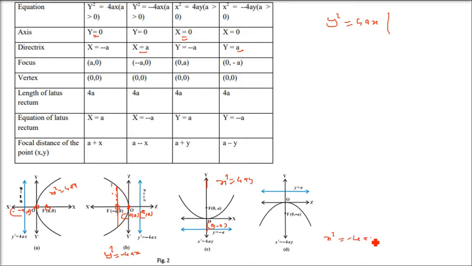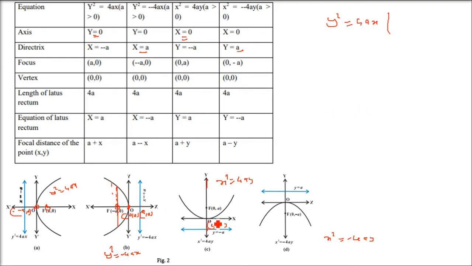And now x square equals 4ay and x square equals minus 4ay, where we have reversed the axis. So the directrix is y equals minus a or y equals a, you can see here. The focus will be (0, a) or (0, minus a). The vertex is (0, 0) for every figure. y equals a and y equals minus a are the equations of the latus rectum. As I said, the axis changes, so x and y will change. We have seen a plus x and a minus x; here it will be a plus y and a minus y, the focal distance of the point. So this is about the parabola.